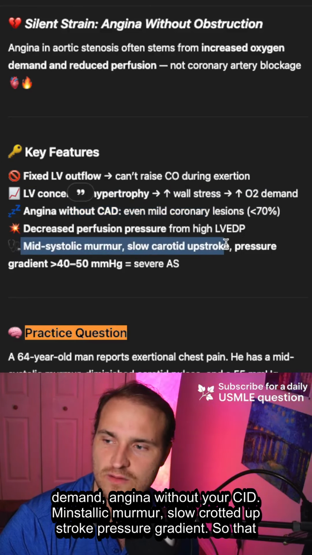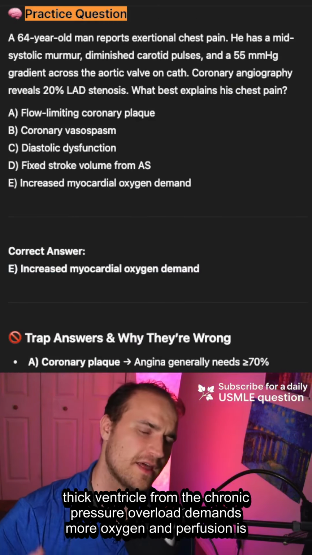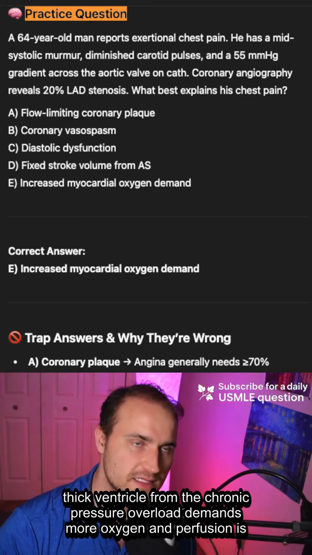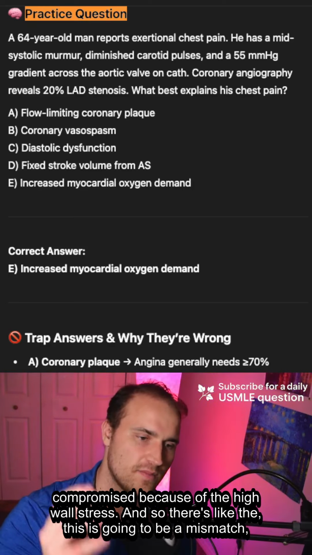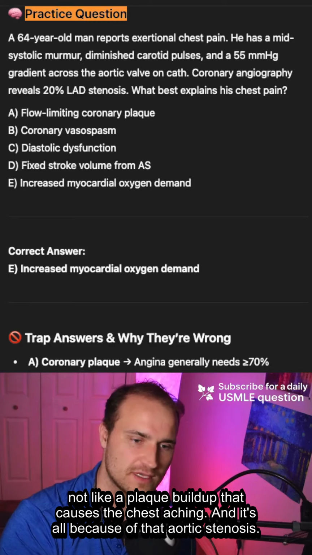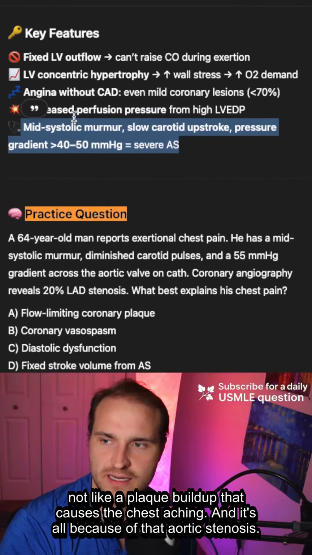Mid-systolic murmur, slow carotid upstroke, pressure gradient. So that thick ventricle from the chronic pressure overload demands more oxygen, and perfusion is compromised because of the high wall stress. And so there's going to be a mismatch, not a plaque buildup that causes the chest aching. It's all because of that aortic stenosis.